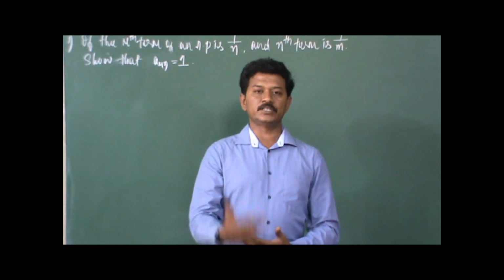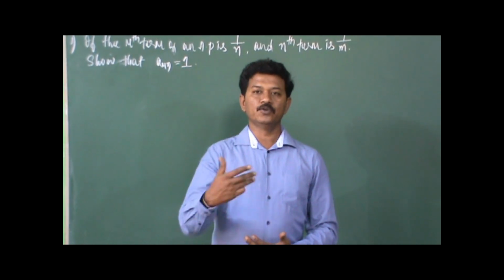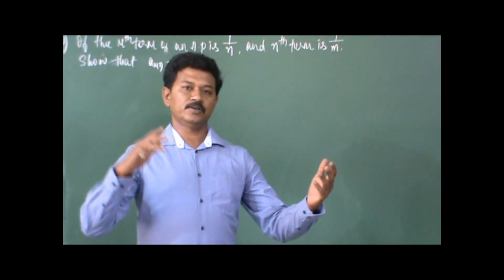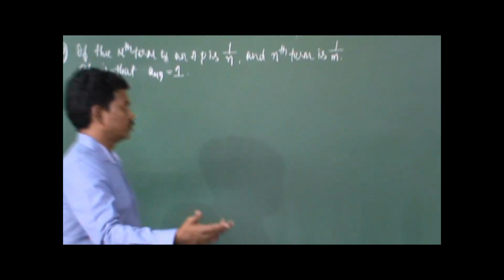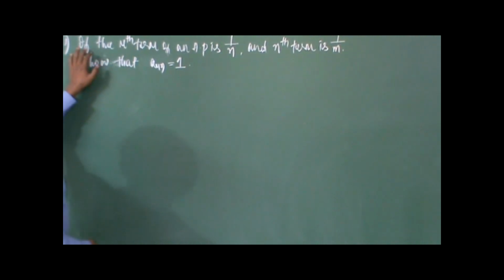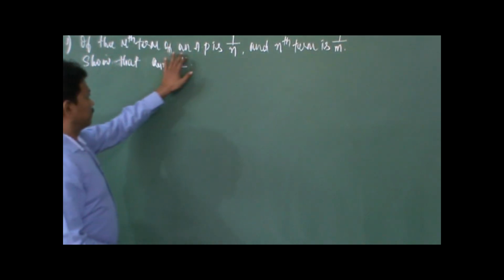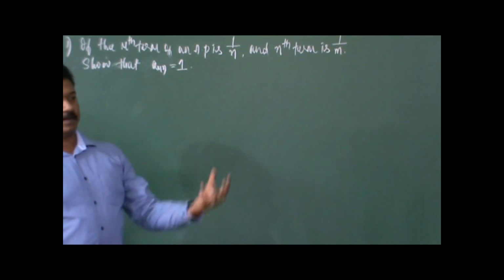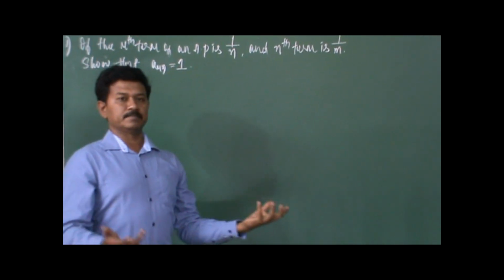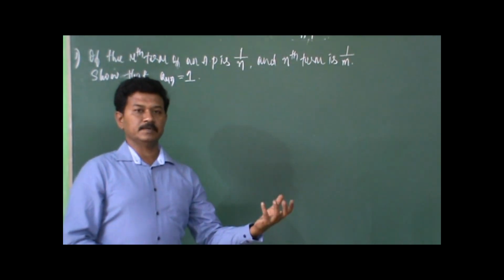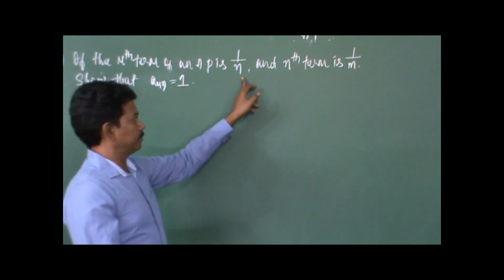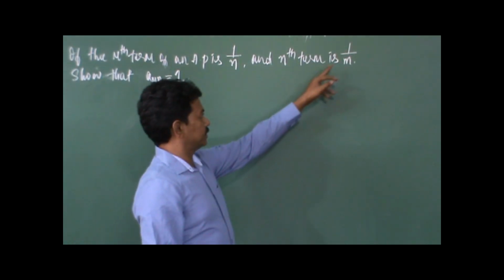So I will tell you the procedure, how to apply the known things in this problem. That's all. That's my duty. So no new things, just applying the known things. So if the mth term of an AP is 1 by n, so imagine an AP, you have an mth term. m stands for some natural number. The mth term is 1 by n, so it is in the form of a fraction. Okay, let it be. And the nth term is 1 by m.